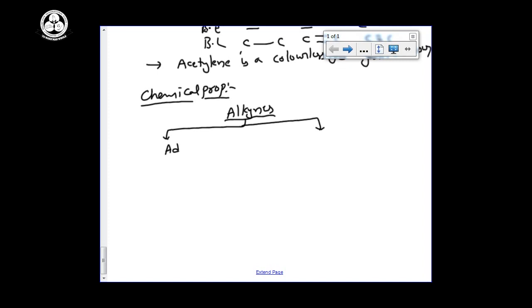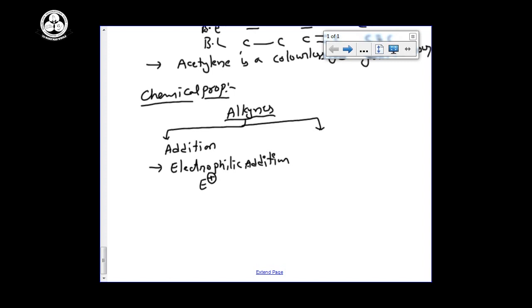First, addition. Previously we discussed which type of addition alkenes can undergo: electrophilic addition reactions. We explained the mechanism completely in alkenes. Electrophilic addition means E plus.